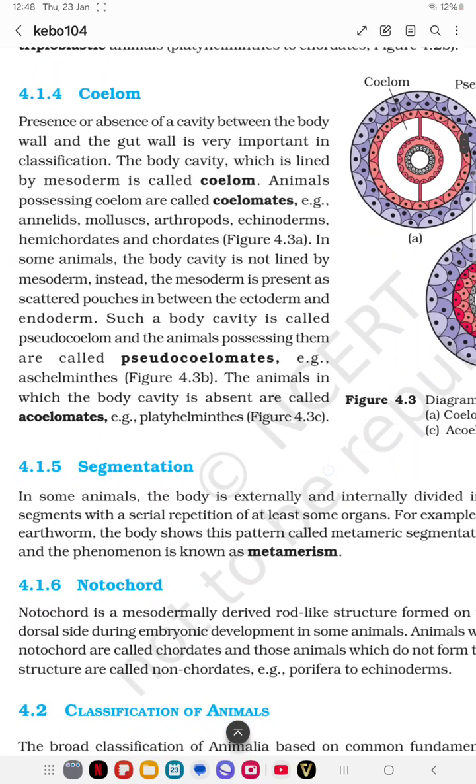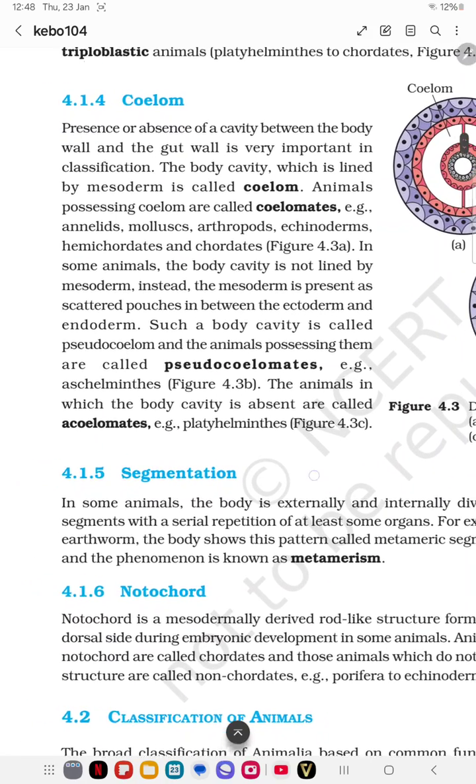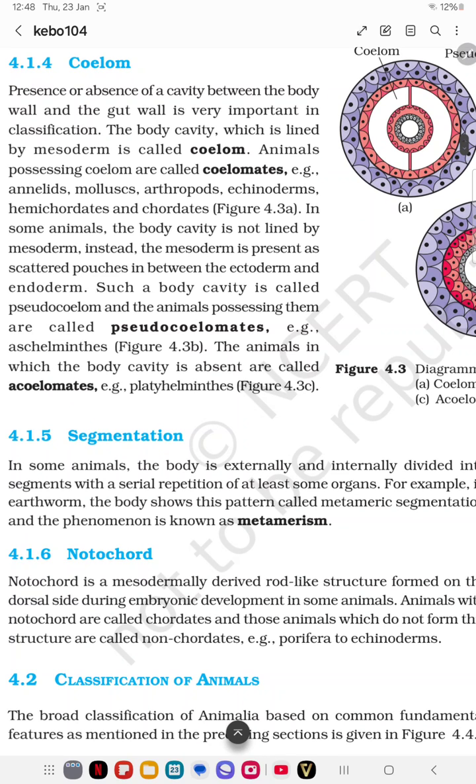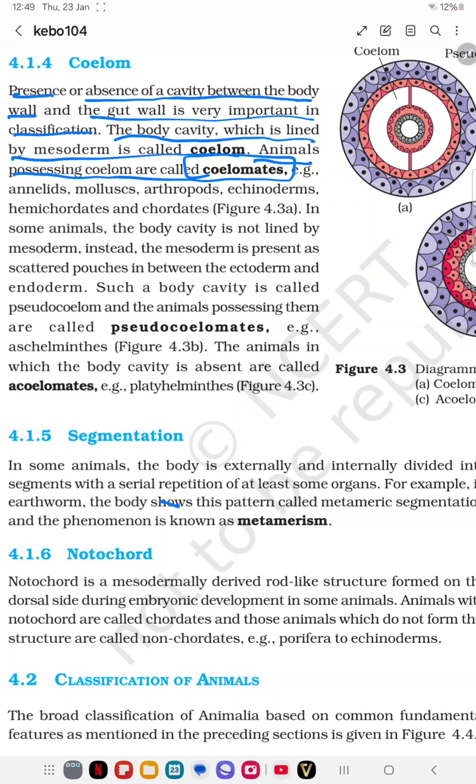Next, coming to the coelom, the presence or absence of a cavity between the body wall and the gut wall is a very important classification. The body cavity which is lined by mesoderm is called coelom. Animals possessing coelom are called coelomates. Examples are annelids, molluscs, arthropods, echinoderms, hemichordates and chordates.